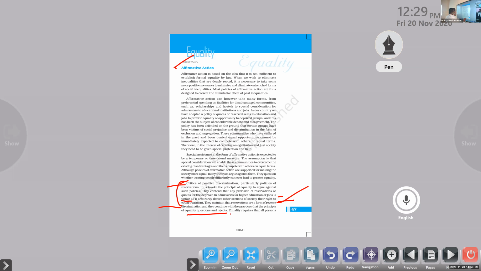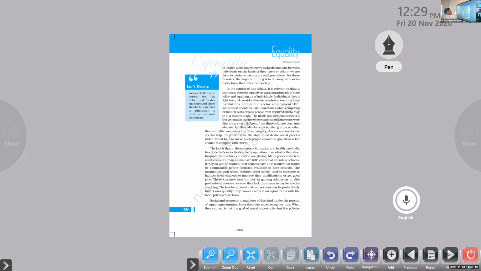Equality requires that all persons be treated alike. As per their idea, equality is nothing but everyone being treated equally and alike. When we make distinctions between individuals on the basis of their caste or color, we are likely to reinforce caste and racial prejudices.